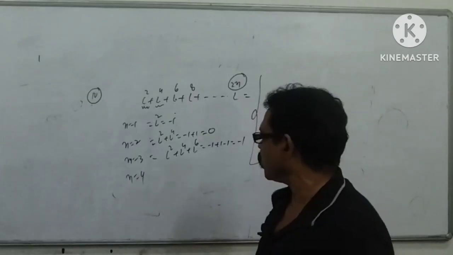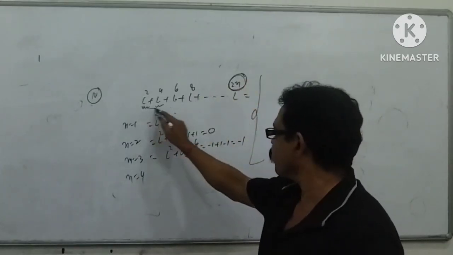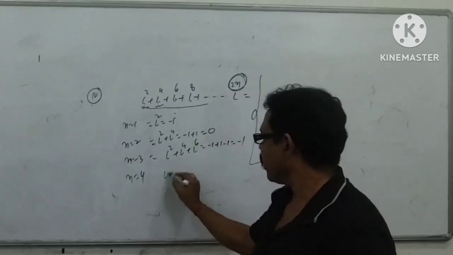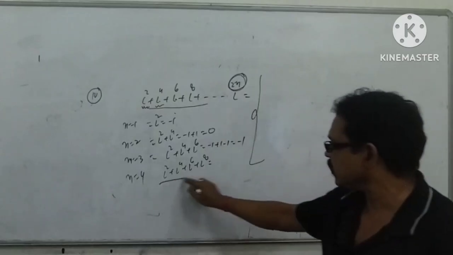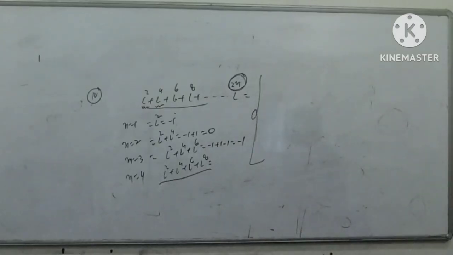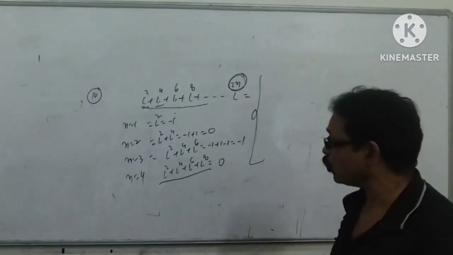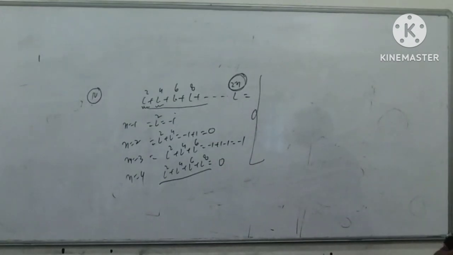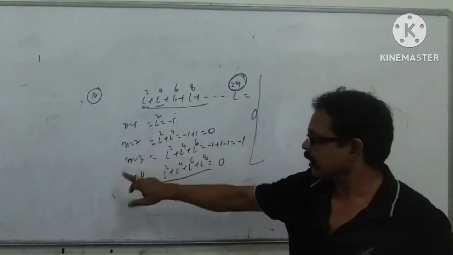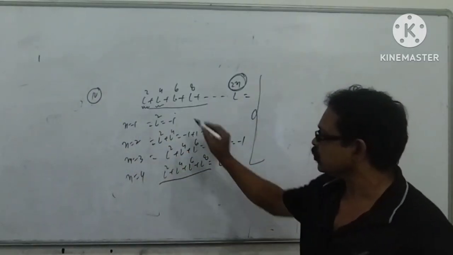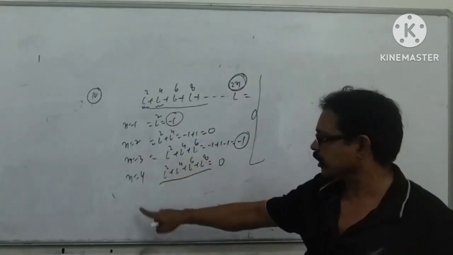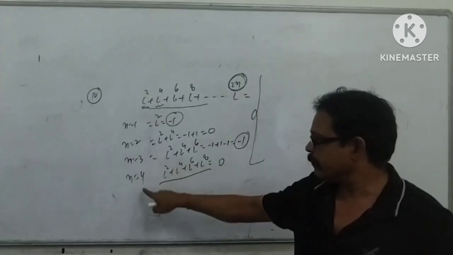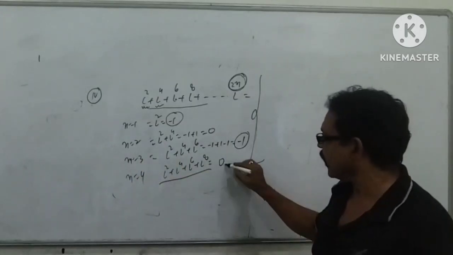Again you put n equal to 4, that is i to the power 8. You have to go from i square to i to the power 8: i square, i to the power 4, i to the power 6, i to the power 8. My dear student, these are 4 consecutive even powers of i: i square, i to the power 4, i to the power 6, i to the power 8. Again its value is 0. Now watch carefully. If n is 3, odd, then the value is minus 1. If n is 2 or 4, even, then you get the answer 0.